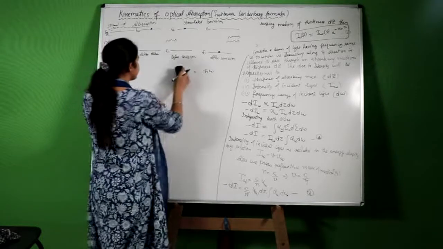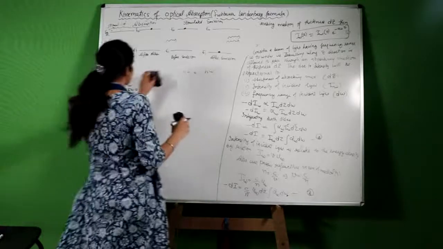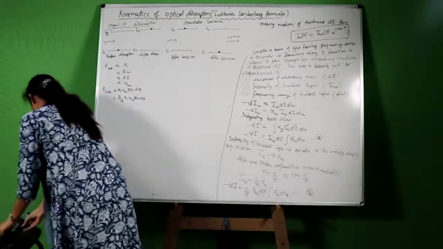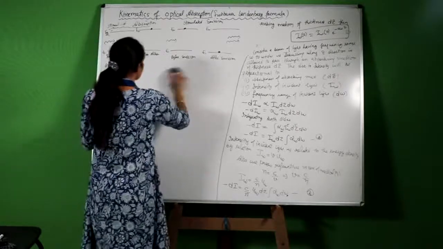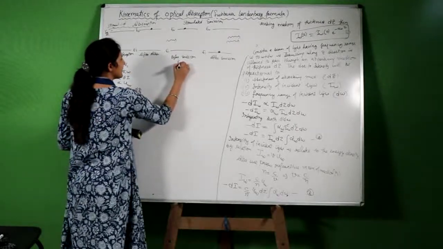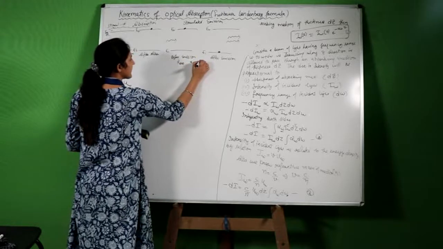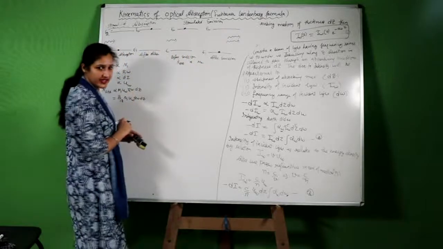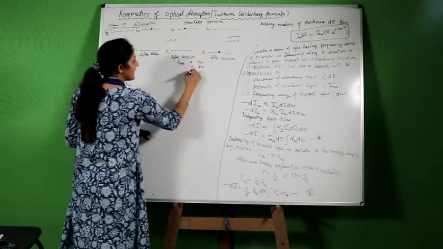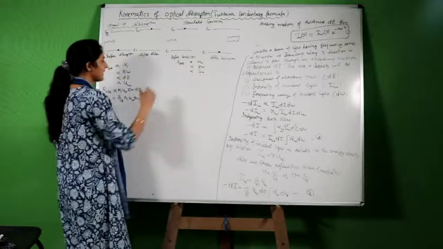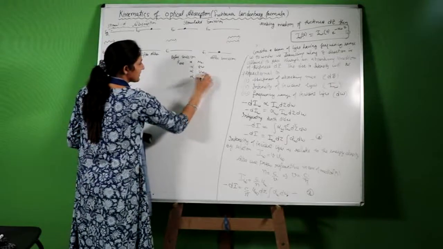And in the same manner, the rate of stimulated emission will depend on the number of atoms in the excited state, energy of incident photon, energy density, and the thickness of the absorbing medium.